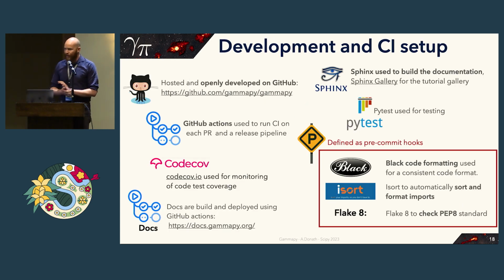Just a quick note on the development and CI setup. I think it can always be interesting to share this kind of information. We're hosted on GitHub. We're using GitHub Actions to run a CI system on each pull request and also a release pipeline.